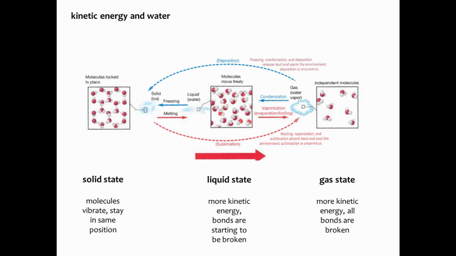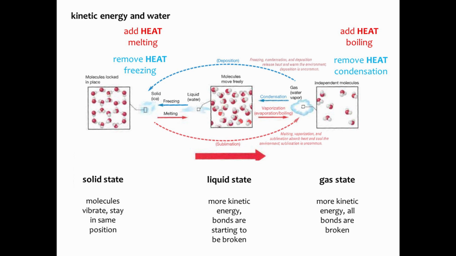We can work back the other way. We start to remove heat, remove that kinetic energy, and we're going to slow down that movement of those molecules. So we add heat to a solid, we have melting. We add heat to a liquid, we have boiling. We remove heat from a liquid, we have freezing. We remove heat from a gas, we have condensation.